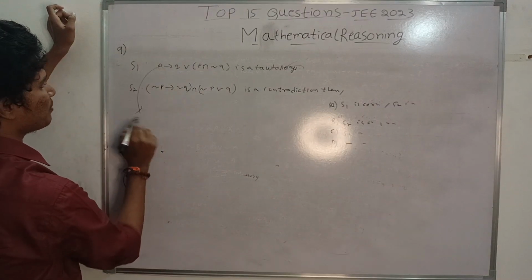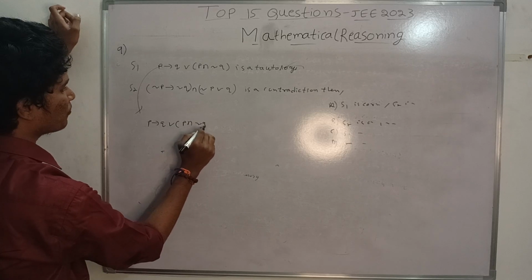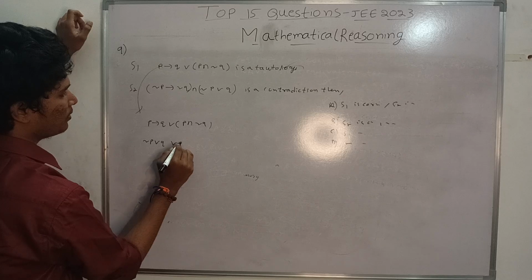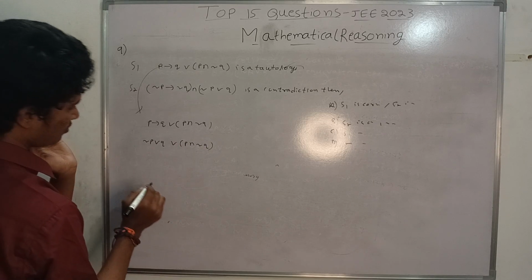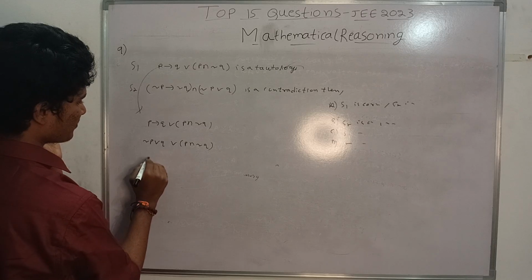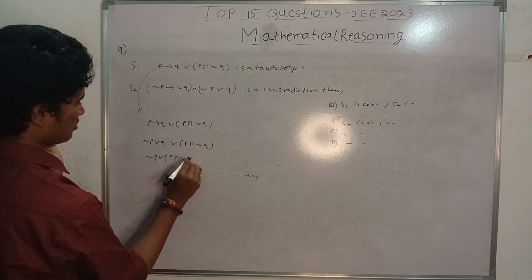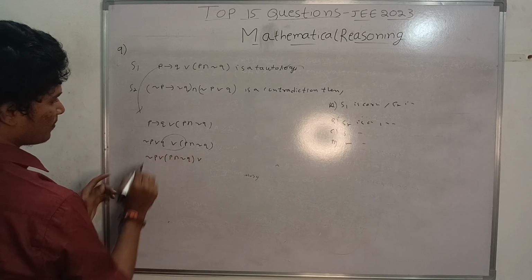Now first I am checking the first statement, that is P implication Q or P and not Q. So this is negation P or Q, or P and not Q. I can interchange these two things.